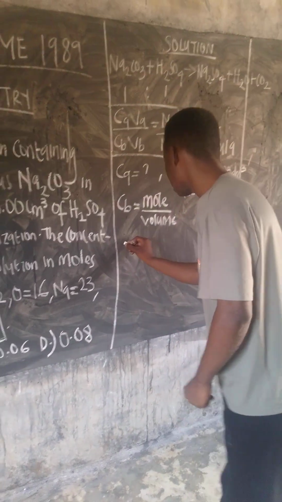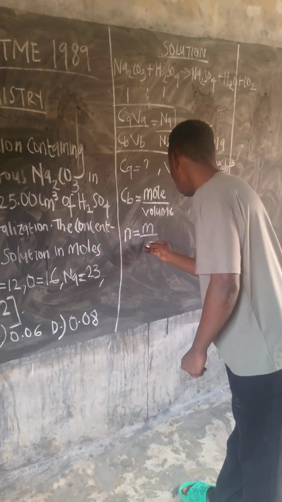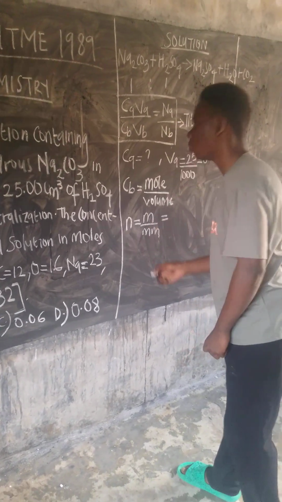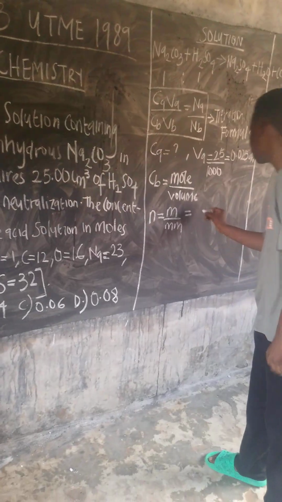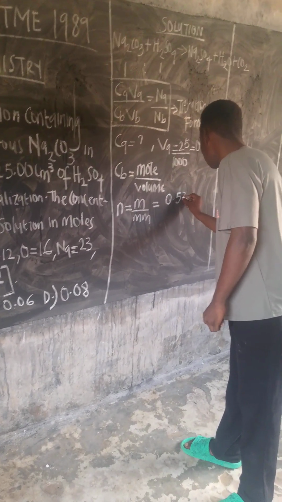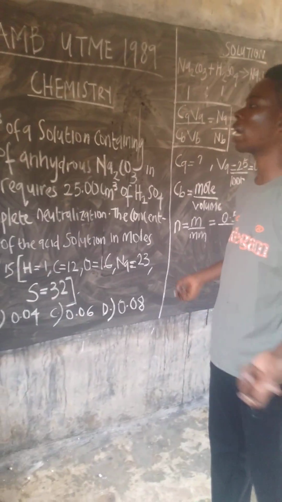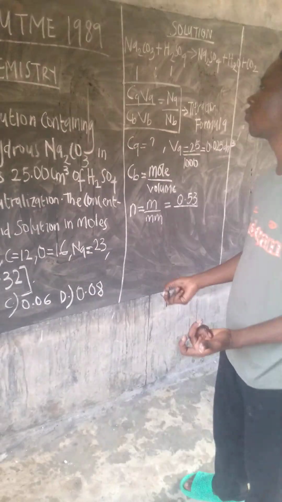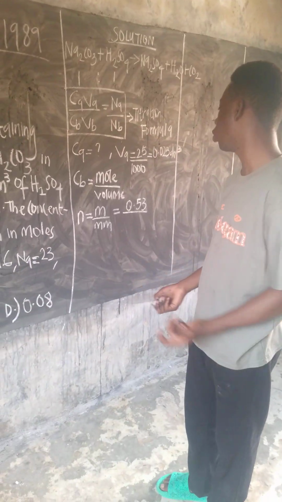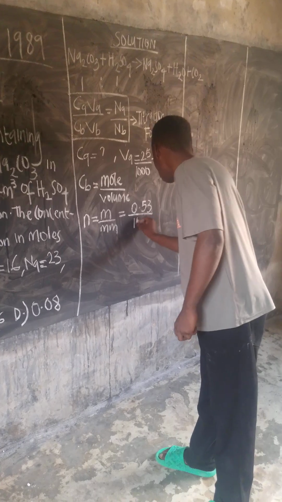And mole, n, is equal to mass over molar mass. The mass of Na2CO3 given is 0.53, over the molar mass. Without doing any calculation, I know the relative molecular mass, or the molar mass in gram per mole, of Na2CO3 is 106.